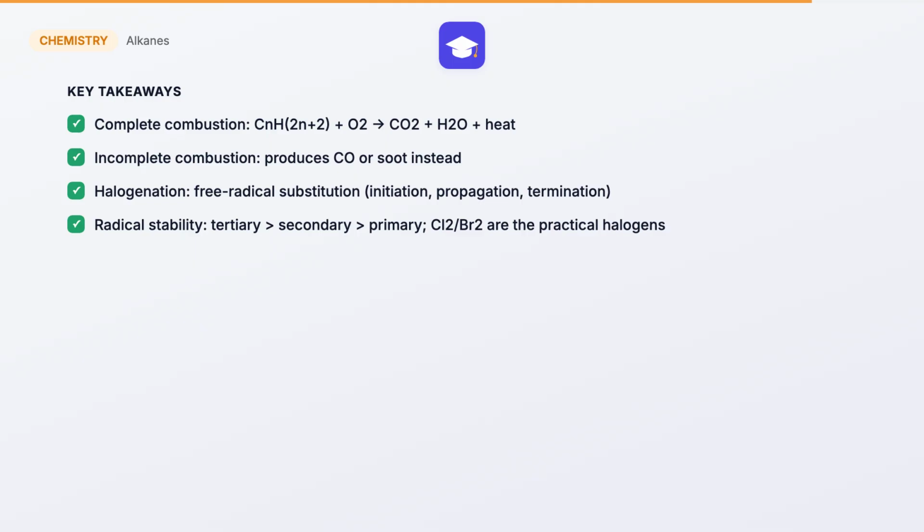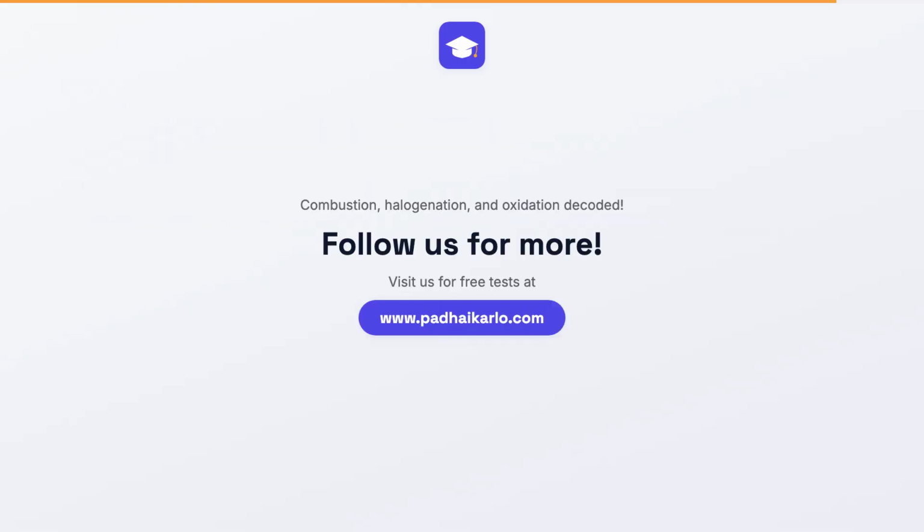Knowing the radical stability order and which halogens are practically useful are the key skills this topic tests. That's combustion, halogenation and oxidation of alkanes. Keep the radical stability order and the free radical mechanism stages sharp. They're the fastest way to predict major products on the exam.